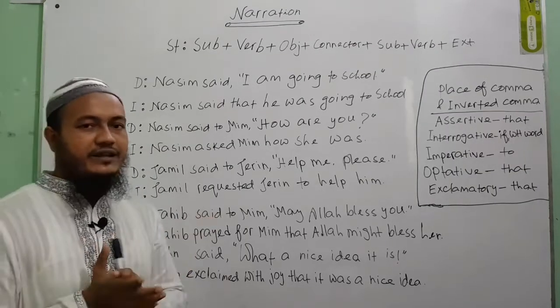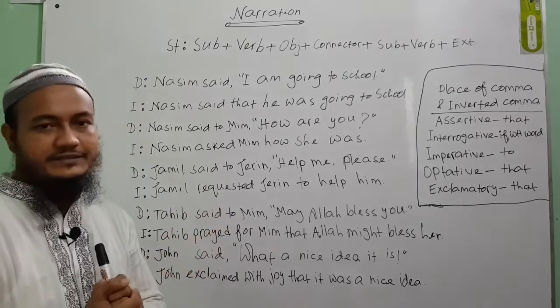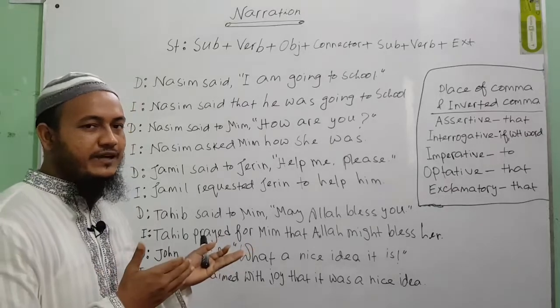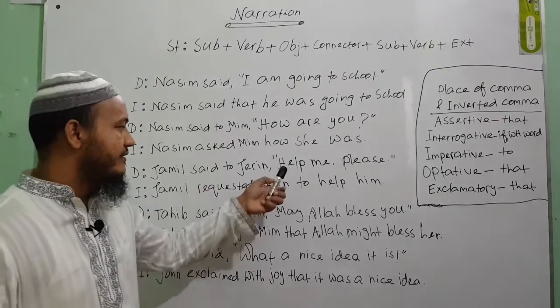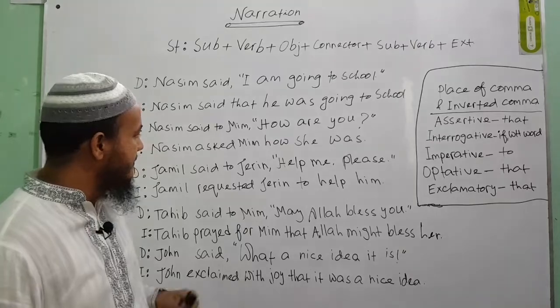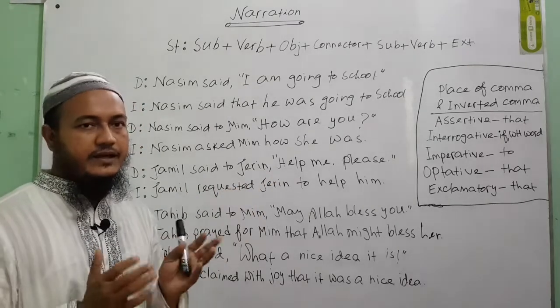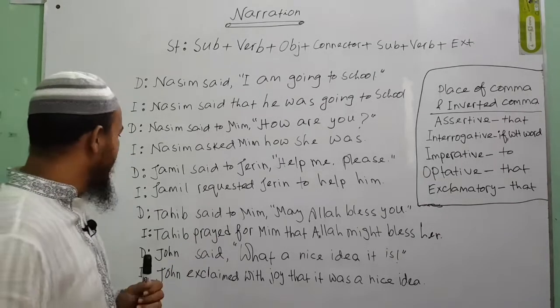Look at these examples. Jamil said to Jerin, help me please. So Jamil is requesting Jerin to help him, I mean to help Jamil. This is an imperative sentence. Let's make it indirect narration.